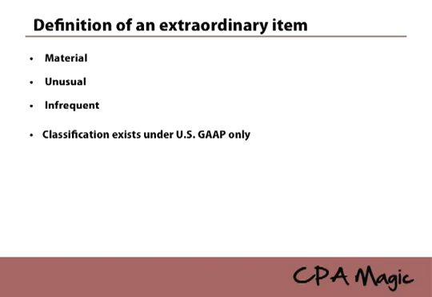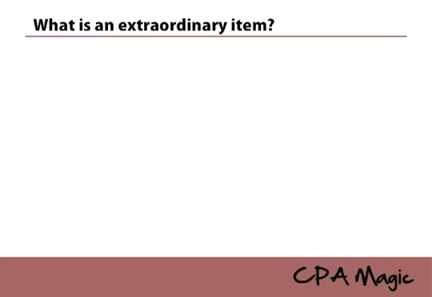It also needs to be under US GAAP. That is very important. IFRS has no classification of an extraordinary item. This is talking US GAAP only. Does the extraordinary item classification exist? Okay, so what is an extraordinary item? What is an example of an extraordinary item?